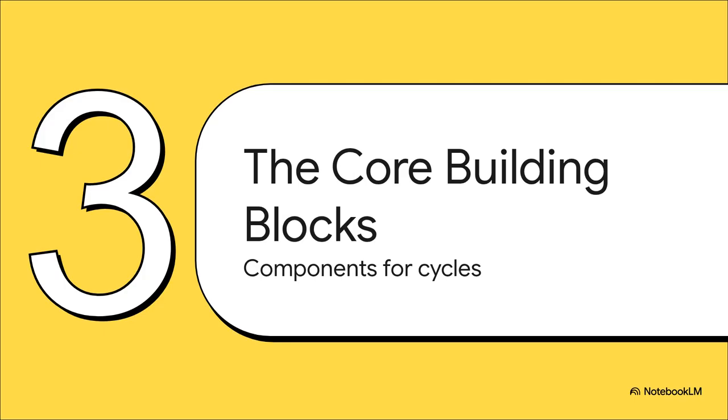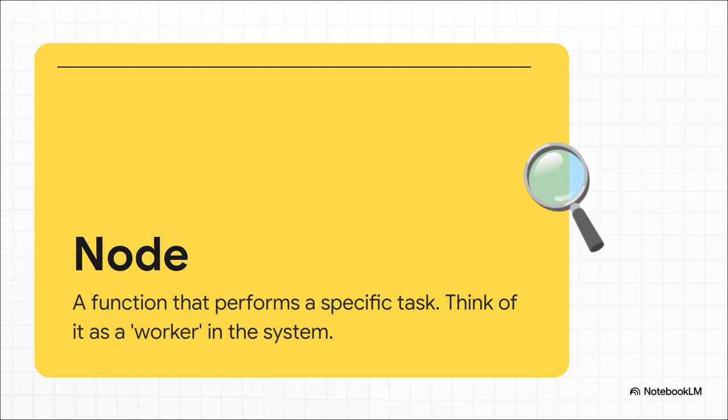So, how does this whole thing actually work under the hood? Let's break down the core building blocks that make these smart, intelligent cycles even possible. Okay, first up is the node. And the easiest way to think of a node is just as a worker in the system. That's it. It's just a function that does one specific job, like calling an LLM, searching a database, or generating some text.